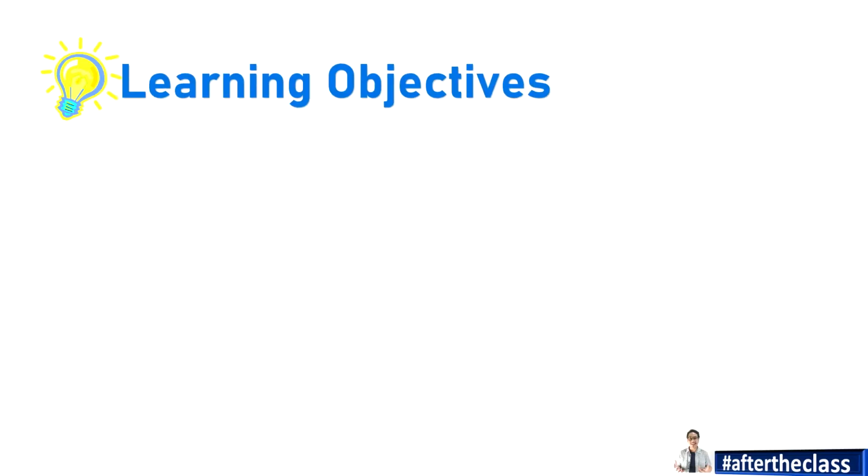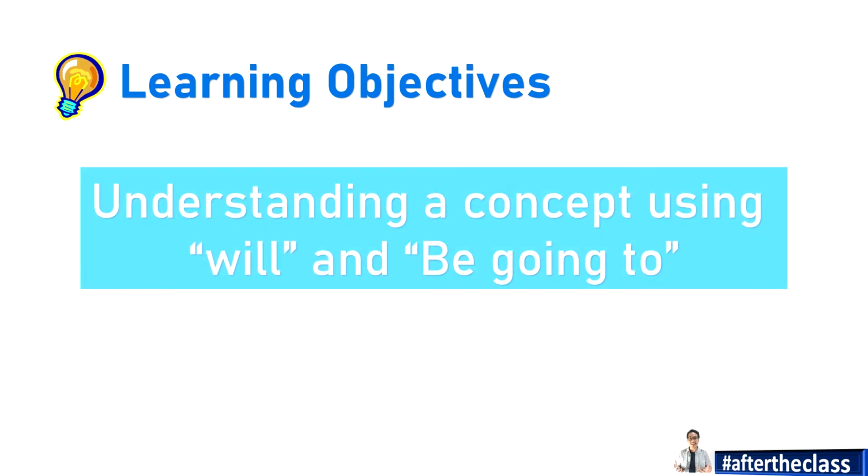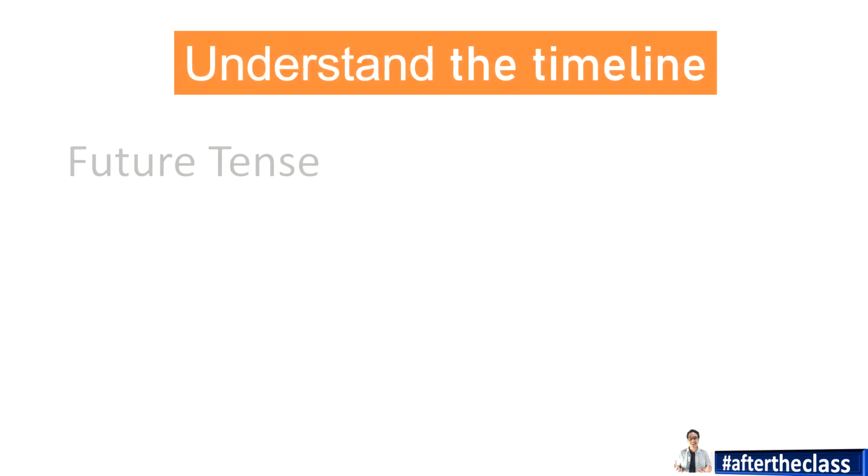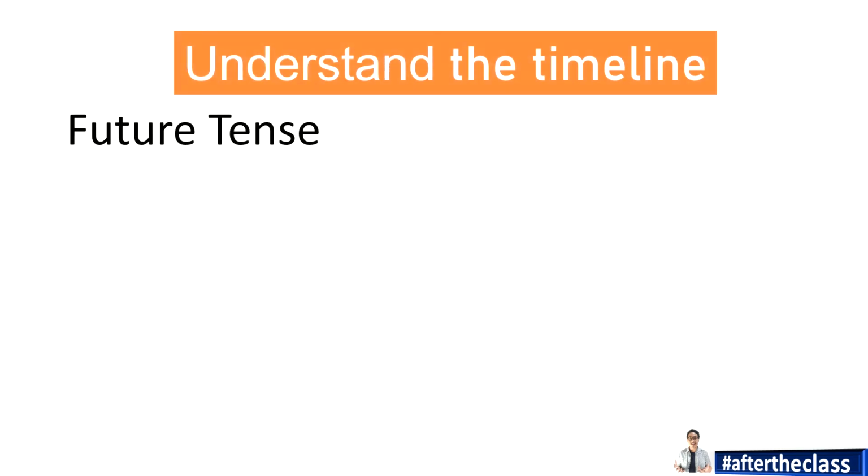Now, our learning objective is we need to understand the concept of using will and be going to exactly for the future plans. Okay? For the first one, we need to understand the timeline of future tense. Like an example, I will come to the party.